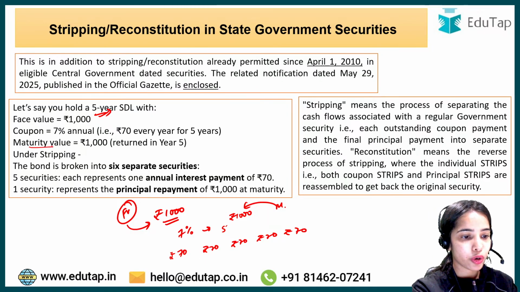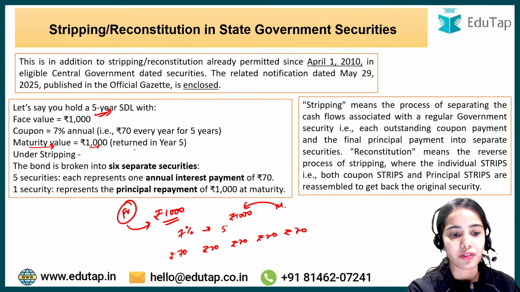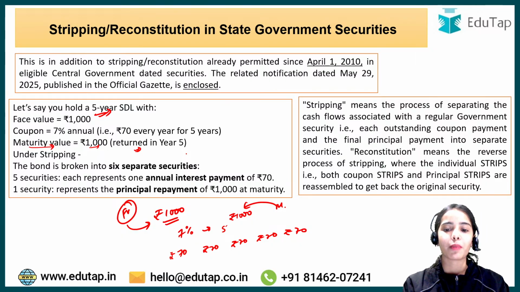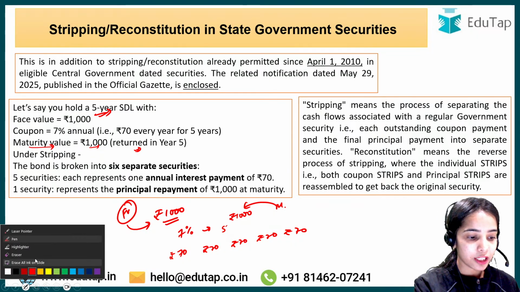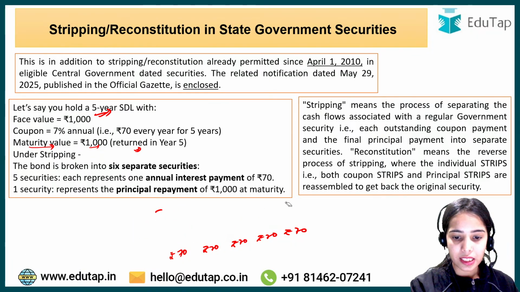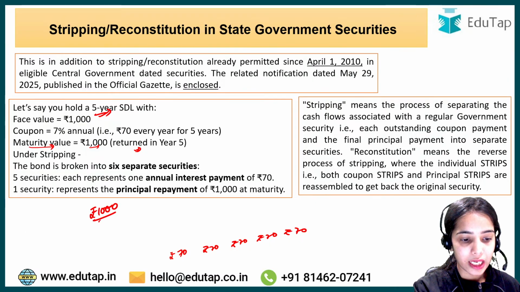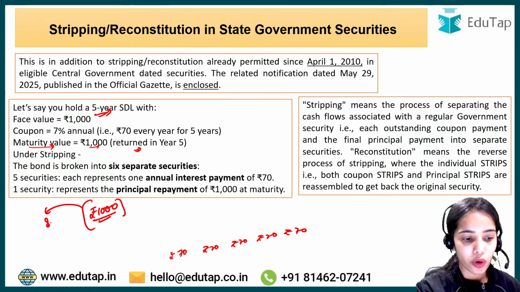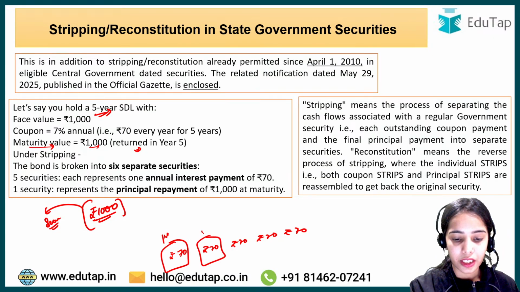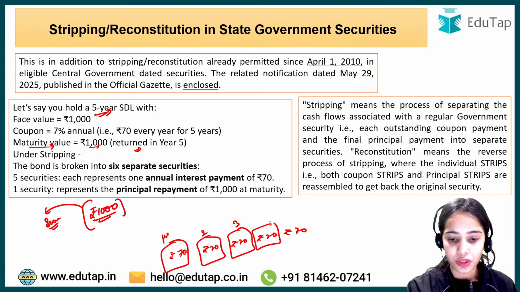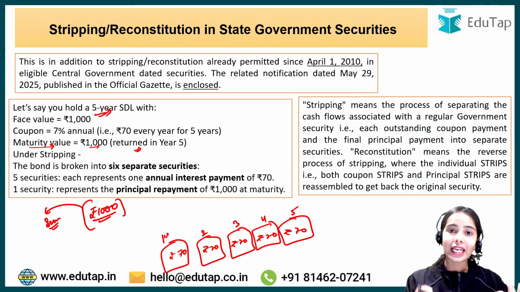Now the maturity value will be 1,000 rupees because this is the face value. So this is the maturity value that will be returned in 5 years. Now under stripping, what happens is that we are separating the cash flows. That means the face value, that is 1,000 rupees, let's say you have paid 1,000 rupees, now this is becoming a separate security, and the interest in the first year, the interest in the second year, the interest in the third year, the interest in the fourth year, and the interest in the fifth year, these are becoming separate units, and you are selling each of the units.